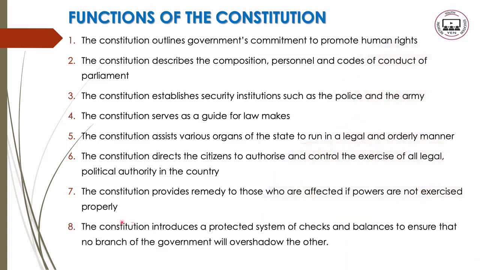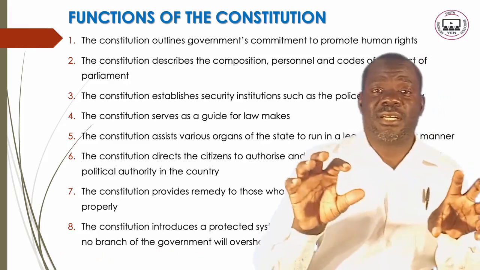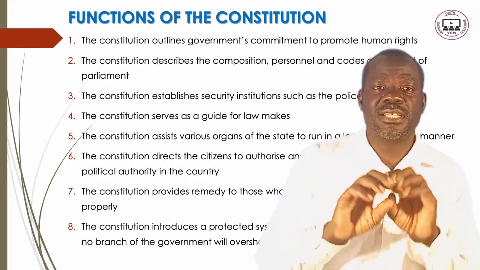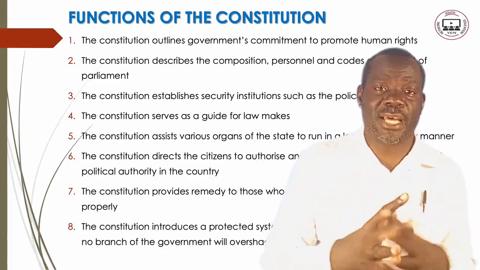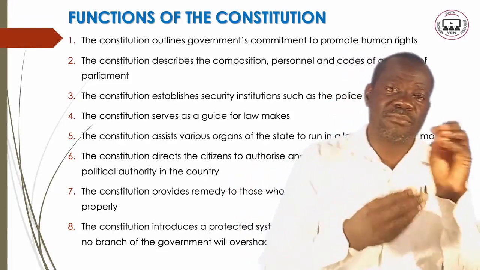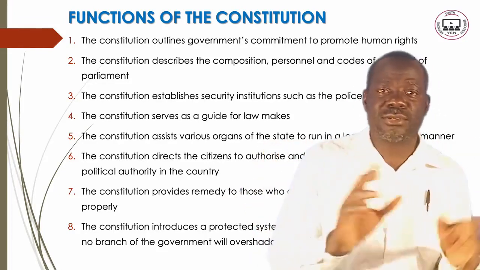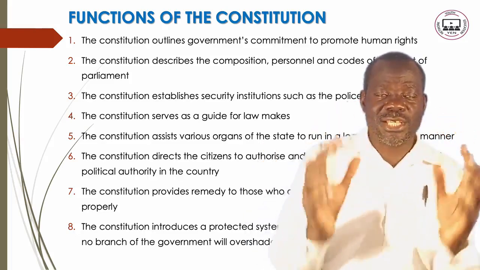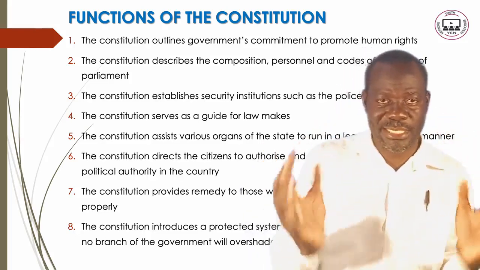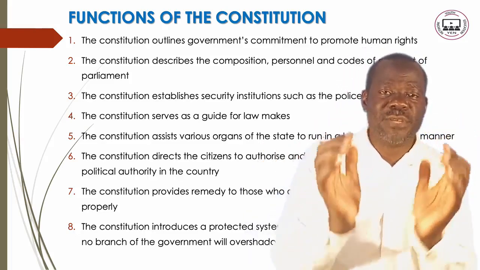And also, the final one is that the constitution introduces a protected system of checks and balances to ensure that no branch of the government will overshadow the other. So for each and every branch or institution, there is no institution that is above the other. The army is not above the police, is not above agriculture. No institution is above the other, because each and every government institution operates within the limits of the law.